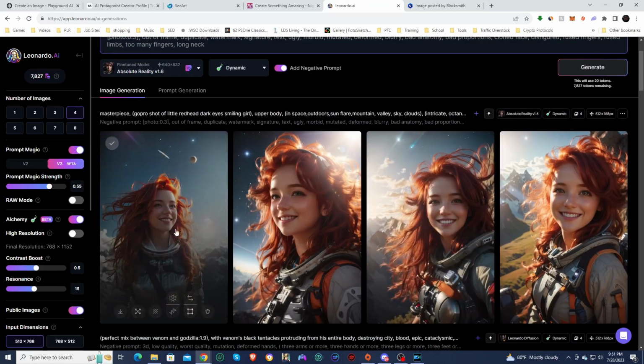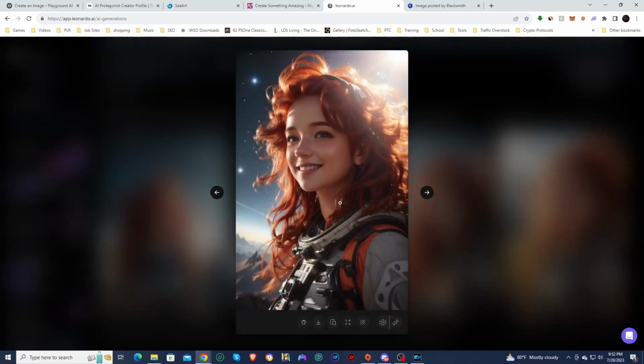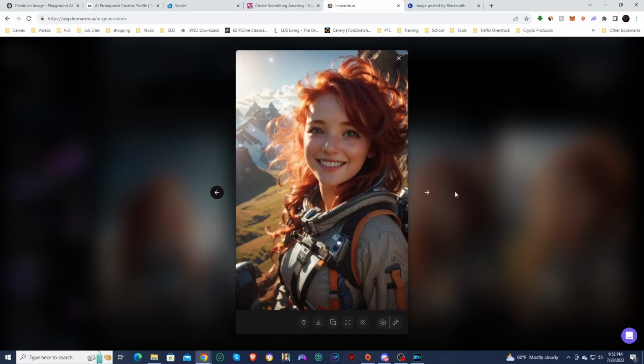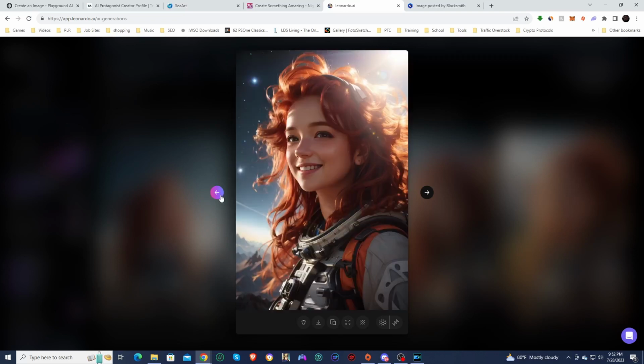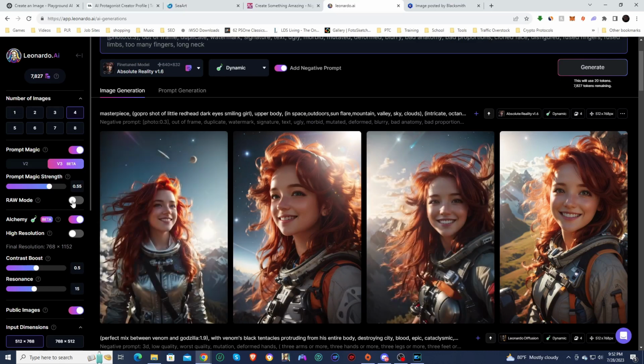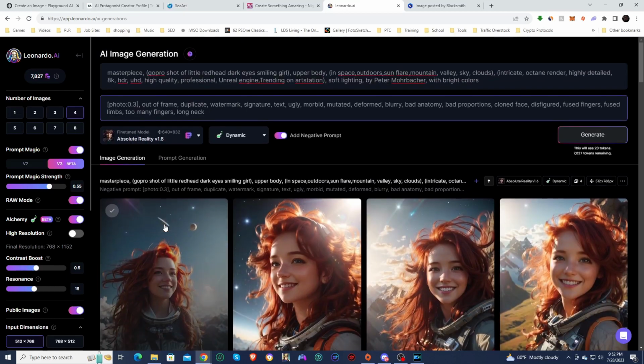Alright, so here are the results, and man, look at this. This is beautiful. Beautiful images. So yes, Leonardo just excels at these types of images. Man, they're so good. Incredible images. Just blows everything else out of the water. So beautiful. So I'm gonna put raw mode on just to see what that does, and run another generation.